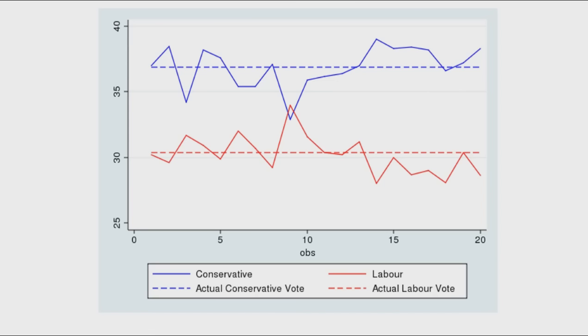And the key thing here is that they are centred on the actual Conservative and Labour vote. If we were to look at more observations, we'd see that over time it would always be centred on the actual vote. If there's no bias, then that's exactly what we'd expect to see. We'd expect to see the polls centred on the actual value. So if we observe a lot of polls, we can get a much better indication of the overall vote share. But as we say, it looks like in this case, prior to the election, the opinion polls were biased.